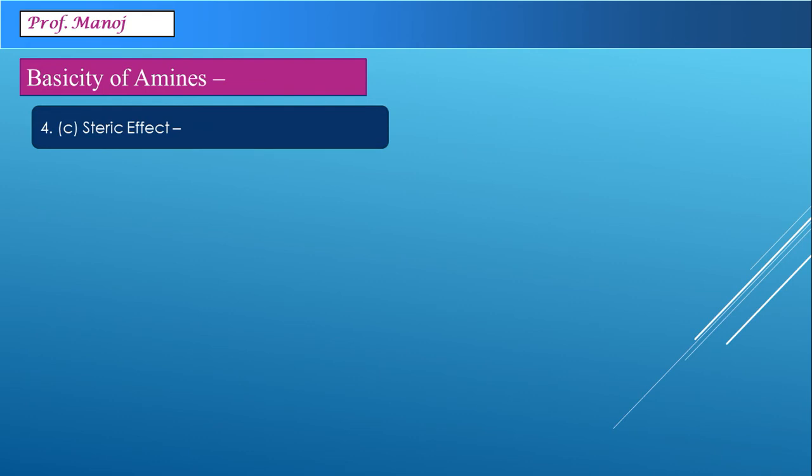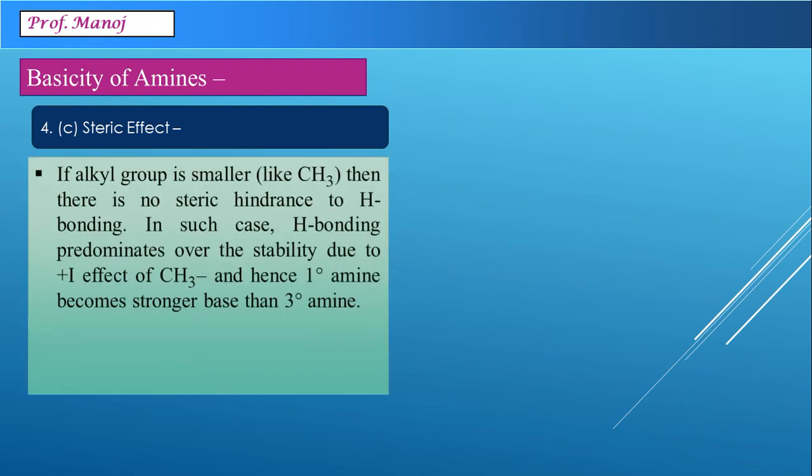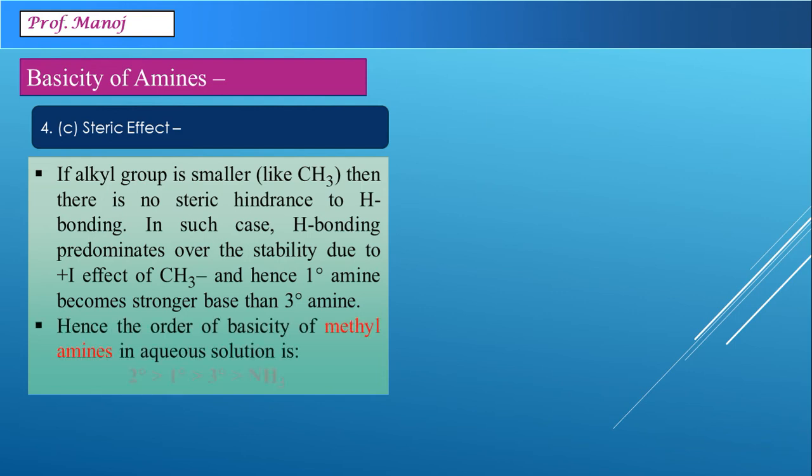Let us see another factor called the steric factor, and at the end we will combine all these effects together. If the alkyl group is small like CH3 and there is no steric hindrance for hydrogen bonding, then hydrogen bonding will predominate over the positive inductive effect. In such a case, primary amine will become a stronger base than tertiary amine. So when we consider methylamines, primary methylamine is going to be stronger than tertiary. That is why methylamines follow the order secondary, better than primary, better than tertiary, and then ammonia.